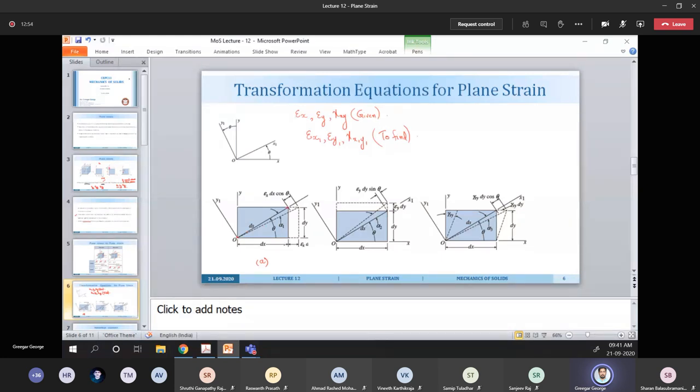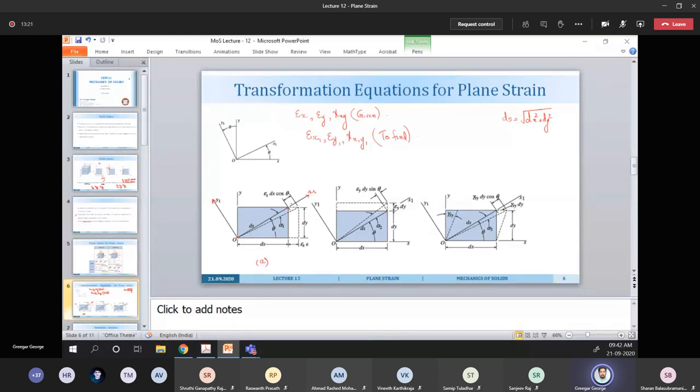So ds is the square root of dx squared plus dy squared. We assume that the line joining one corner to the other is along the x1 direction. That is the assumption we are making.